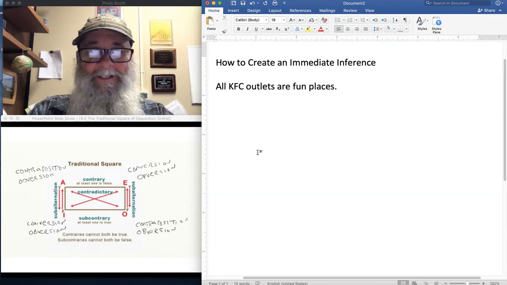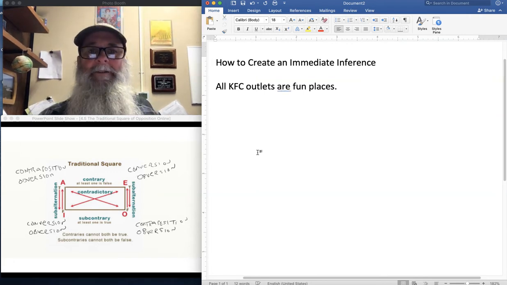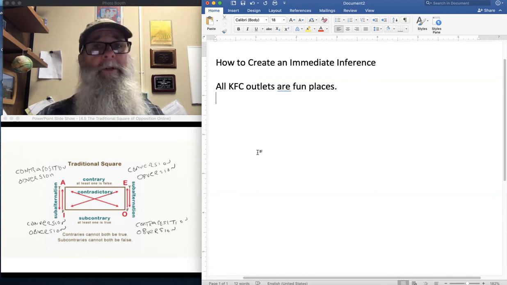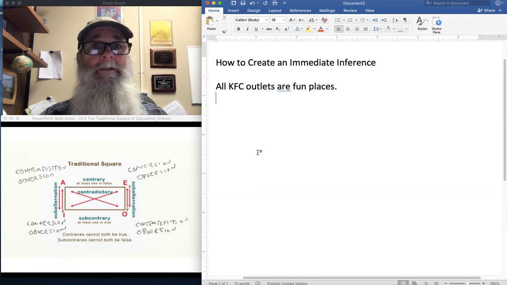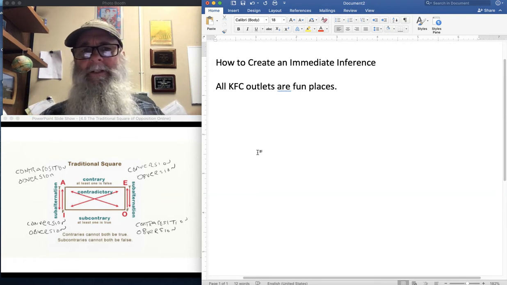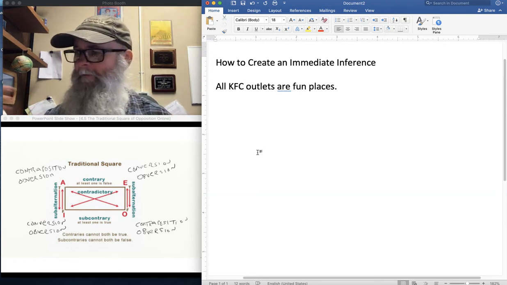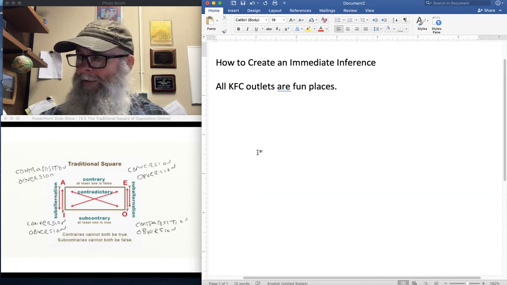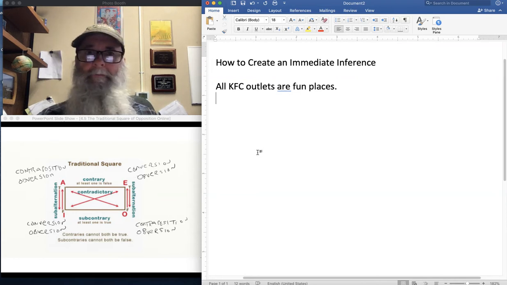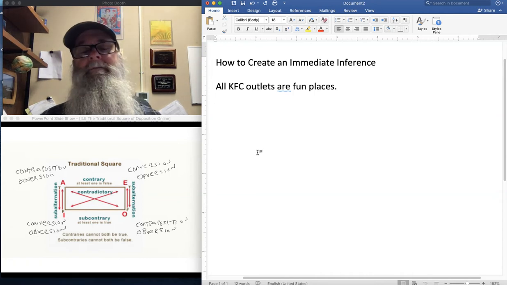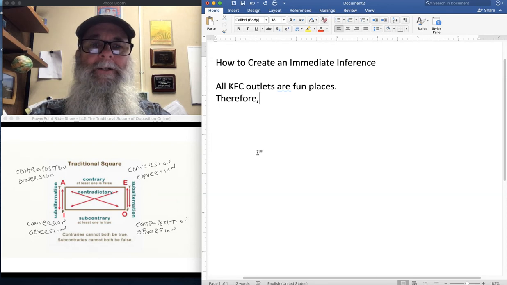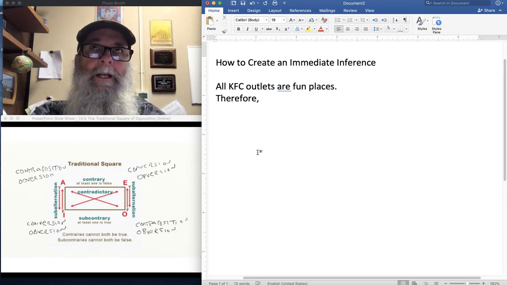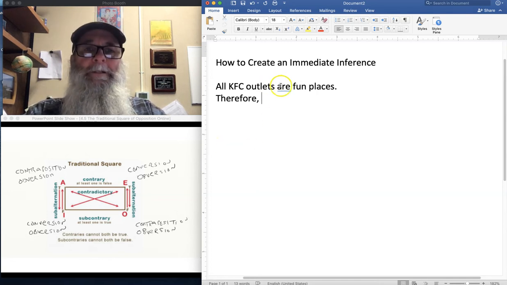All right, so let's just say I have this as a statement. And now I would have to determine, well, is this a true or a false statement? Let's say I come to the conclusion, well, I think this is a true statement, and I can defend why I think this is a true statement. I've got this great definition of fun that I think everybody's going to accept, and then I've got all this evidence that shows that every single KFC outlet meets up with that definition. Once I have that, I can create another standard form categorical proposition that I know will also have to be true if this premise is true.